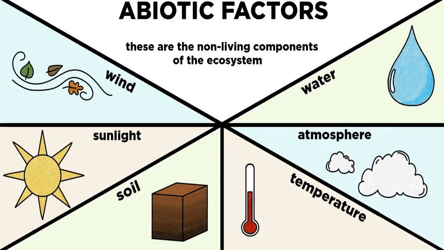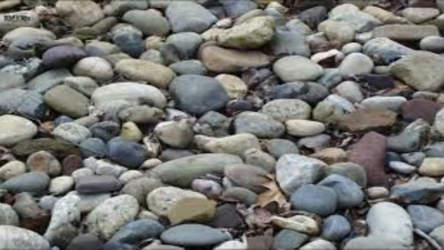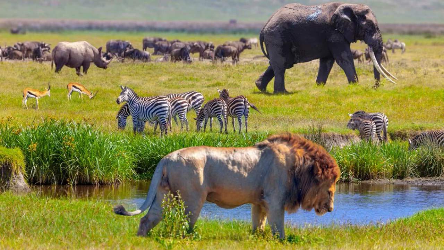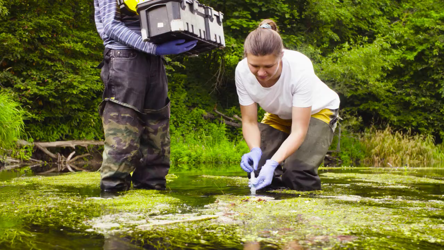On the other hand, the non-living things, or abiotic factors, are the conditions needed by living things to survive. These include air, water, sunlight, temperature, and rocks, among others found in the ecosystem. The specialized branch of biology that deals with the study of interactions among organisms and their environment is called ecology. The scientists who study ecology are called ecologists.